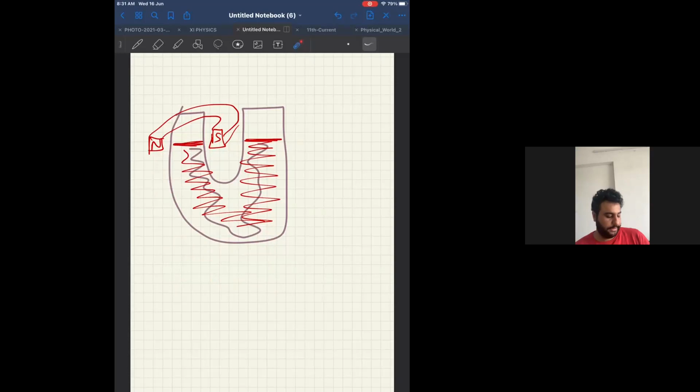Therefore, the answer will be B. It will fall because it is repelled from the magnet, and you know, diamagnetic substances are repelled by magnets. Therefore, I hope everyone has got the answers. The answer for the first one is C. The answer for the second one is B. Now try to solve the third one.